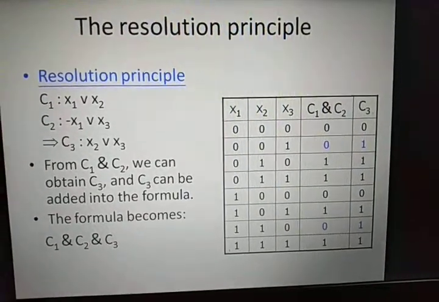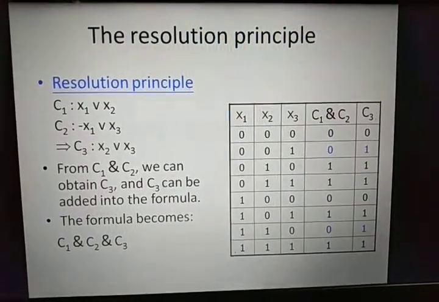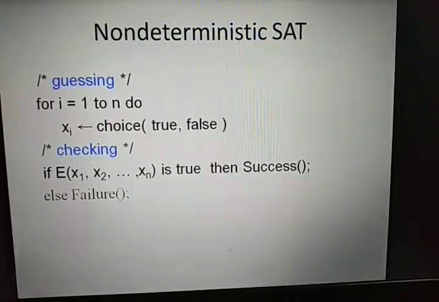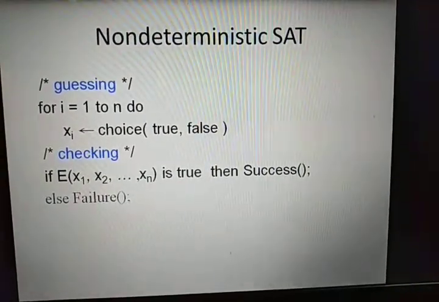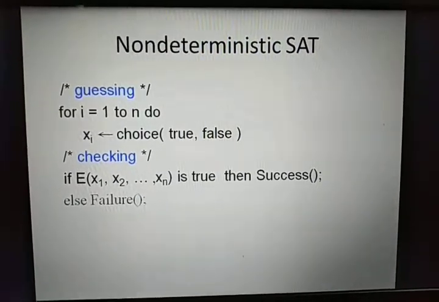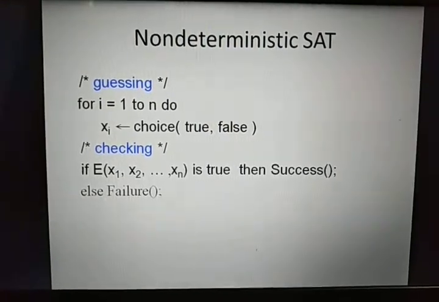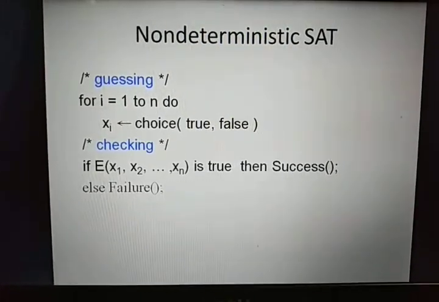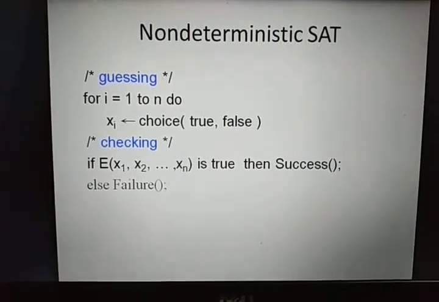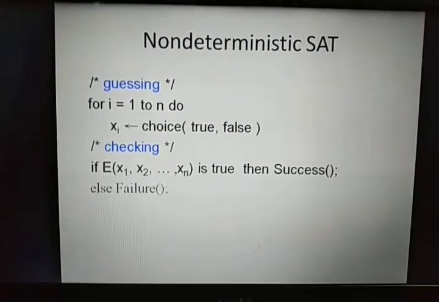Generally, to check whether the problem is satisfiable or not, we use the principle of resolution. So the non-deterministic satisfiability is given by two steps: guessing and checking. In guessing, we take one assignment of the truth values to all the variables, and in checking, we check if the assignment of these values to the variables makes it true, then success, else failure.